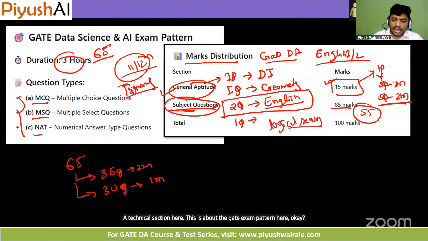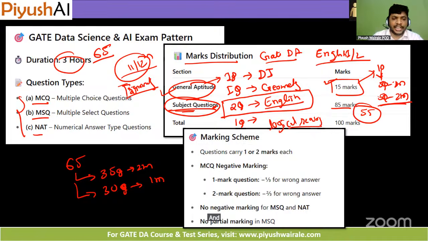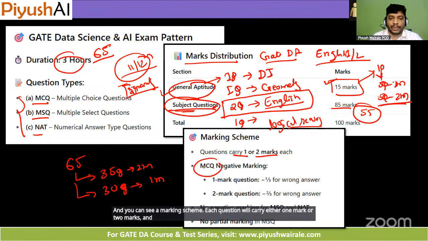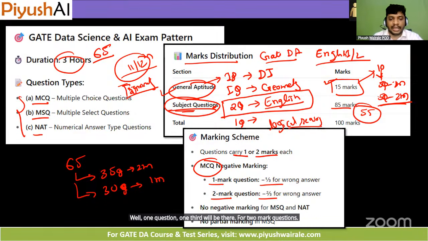Okay. And you can see the marking scheme. Each question will carry either 1 mark or 2 marks, and negative marking will be there for MCQ only. For a 1 mark question, 1/3 will be deducted. For a 2 mark question, 2/3 will be deducted. And there is no negative marking for MSQ or any other type of question here. Okay. This is about the marking scheme for the GATE DA exam here.